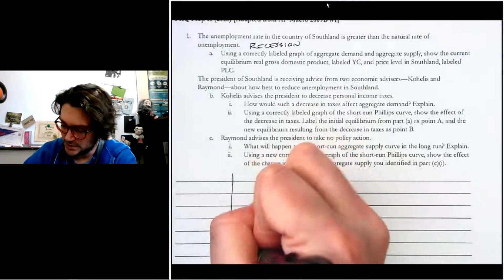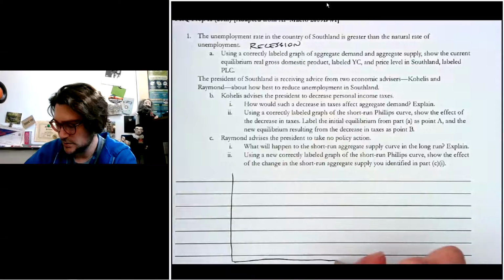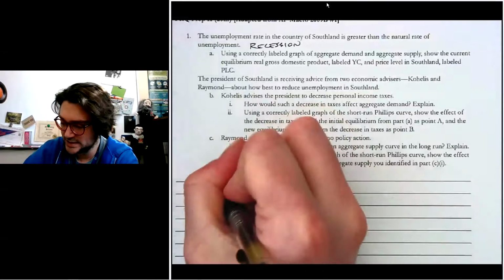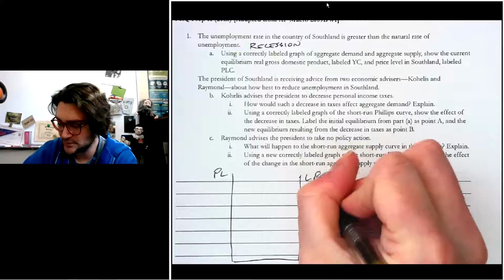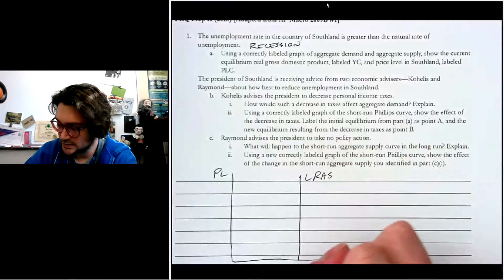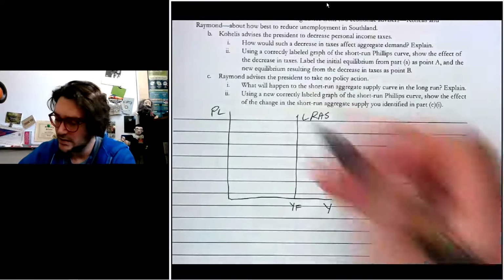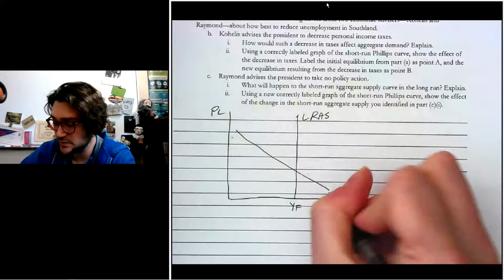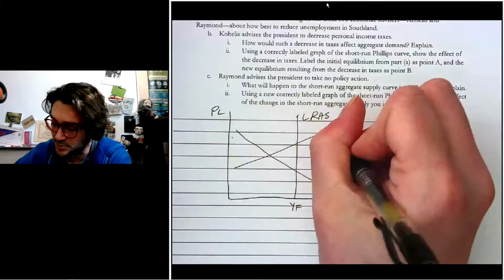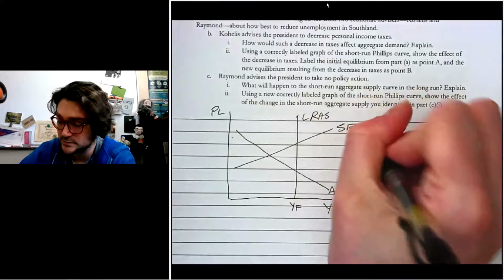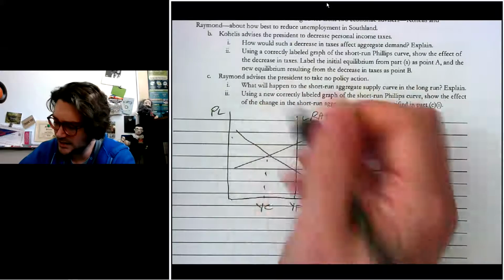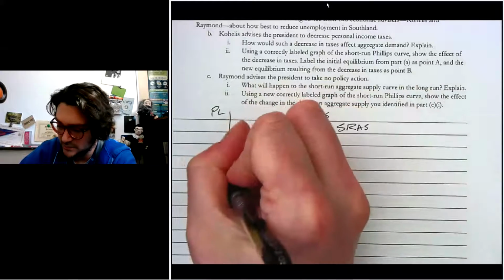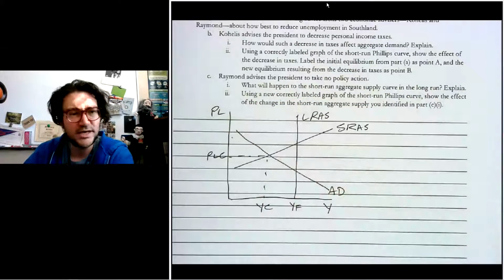Okay, so Y, price level, and we're in a recession. Got to remember that when we're drawing this. And so that's YF. And we know if we're in a recession, the aggregate demand and aggregate supply are going to intersect over there. And they said YC and PLC, for current, I guess, is what they're getting at.